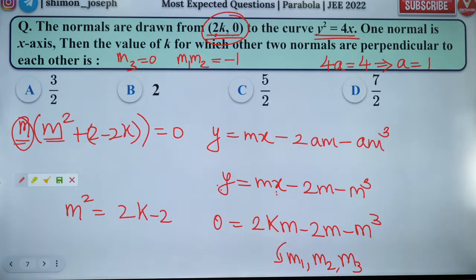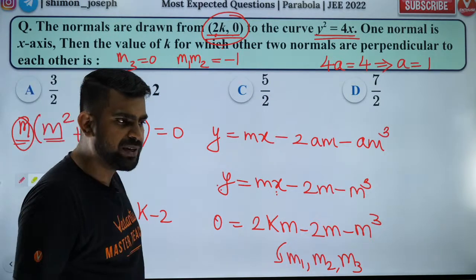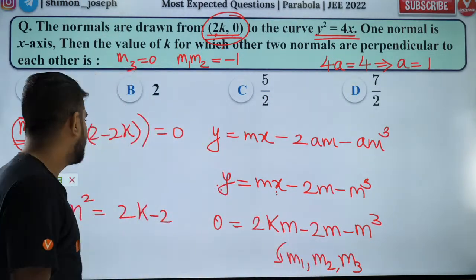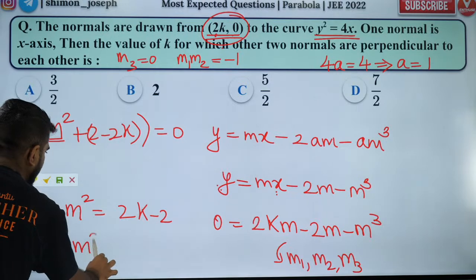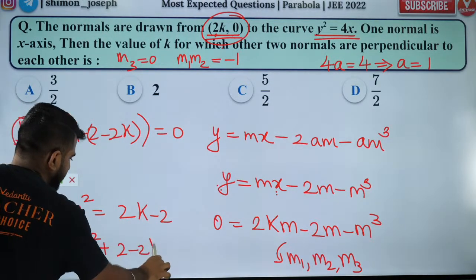Are you guys happy with it? Everybody cool? Everybody happy? That's it, guys. That's how you solve it. Happy? Amazing. So you bring it to the other side, so you'll have m square plus 2 minus 2k is equal to 0.